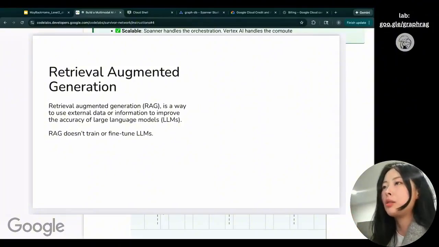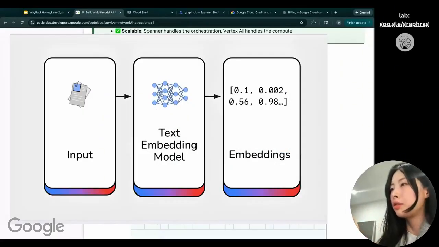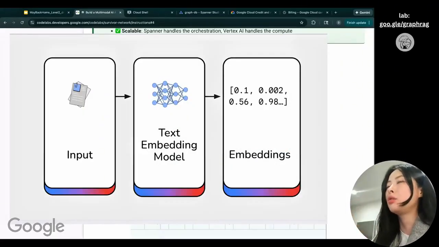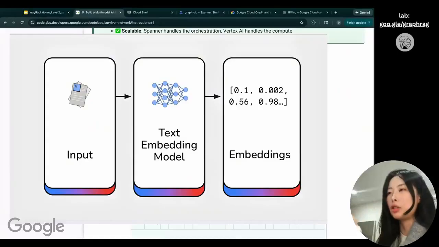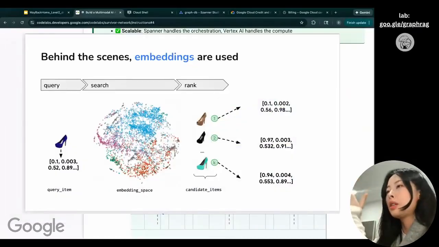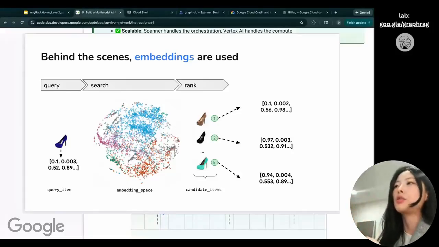The very important part of retrieval augmented generation is that when we retrieve, we want to generate an embedding to do the retrieval. What that means is we want a numeric representation of the item we want to search for. And for the database, we want an embedding space so that everything in that database has an embedding representation, a numeric representation.